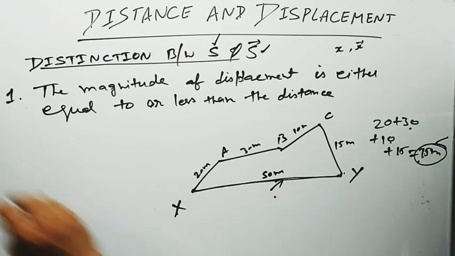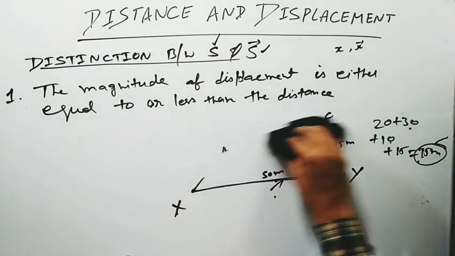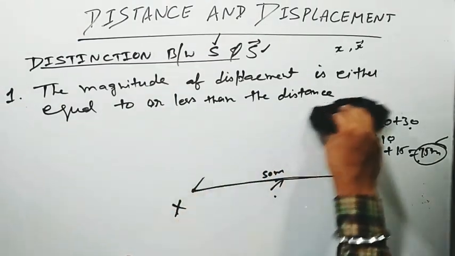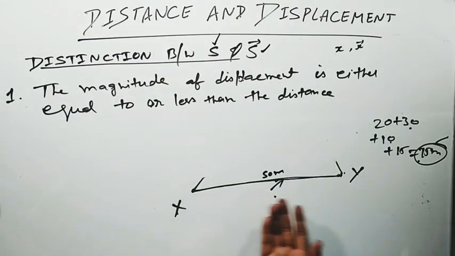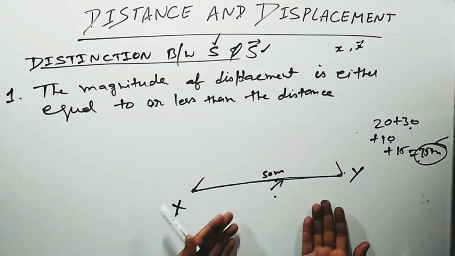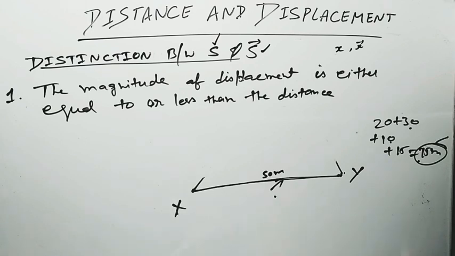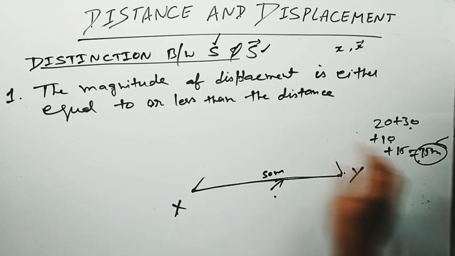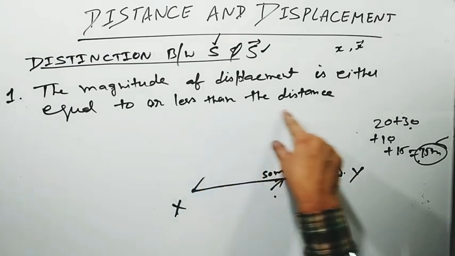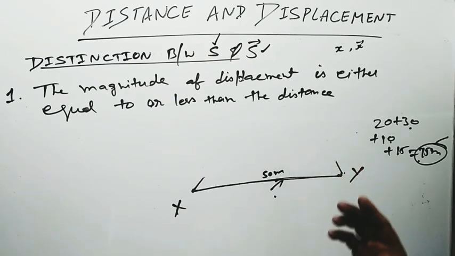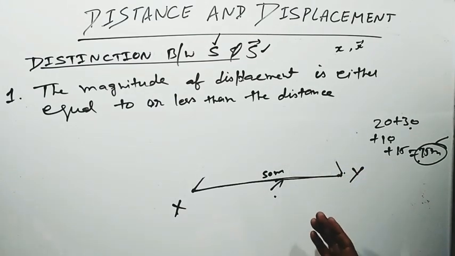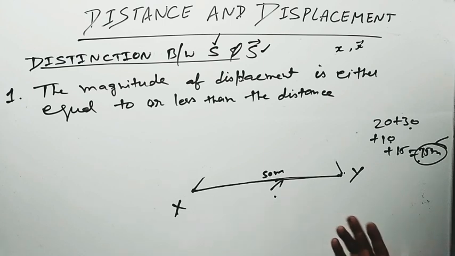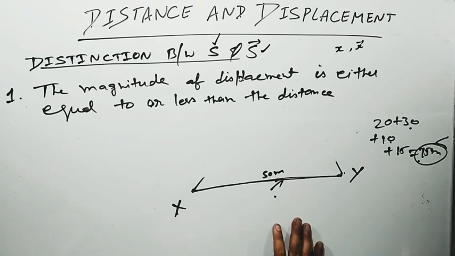But if he has no other option, then he will directly move from X to Y. Then distance and displacement are the same. So from this discussion we can say the magnitude of displacement is either equal to or less than the distance, always.